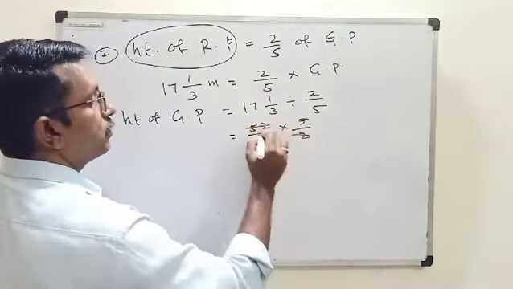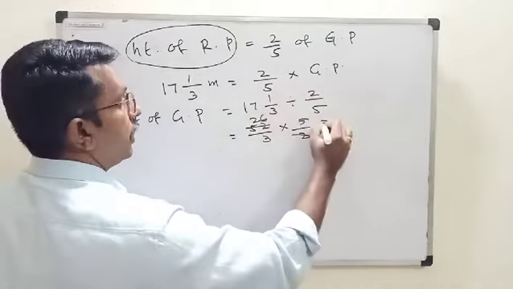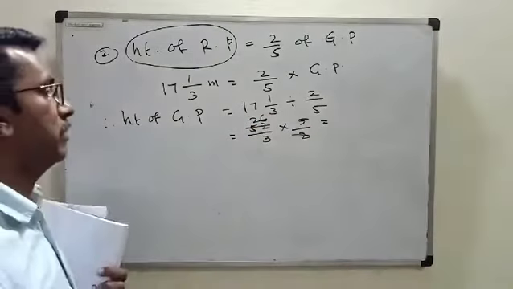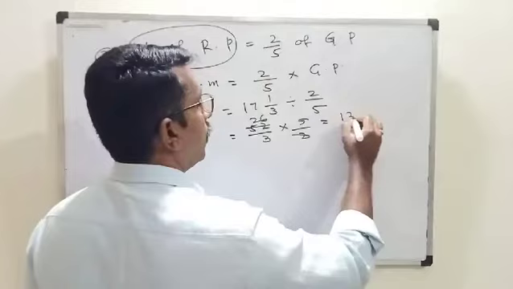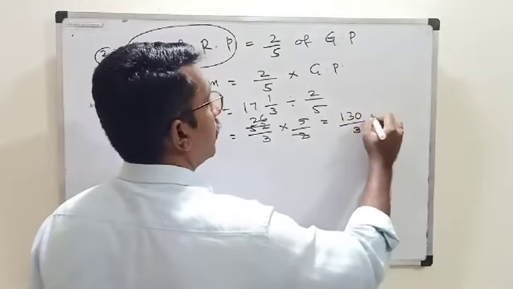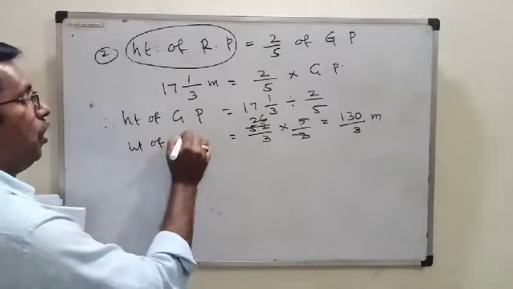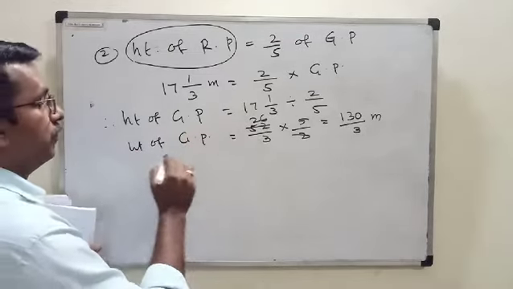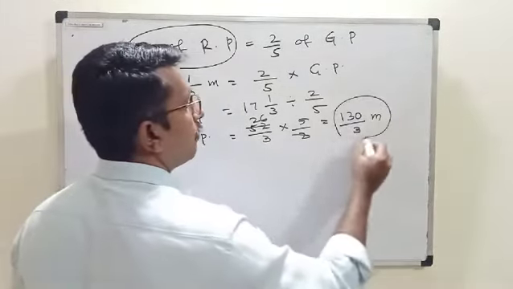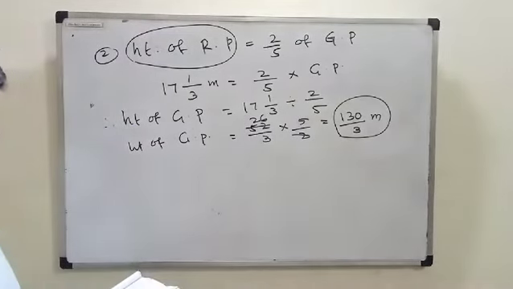We can cancel this one. 26 into 5 is 130 upon 3 meter. What is this one? Height of green pole. So we found the height of green pole is 130 upon 3 meter.